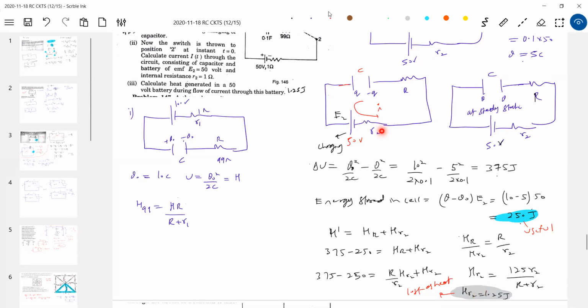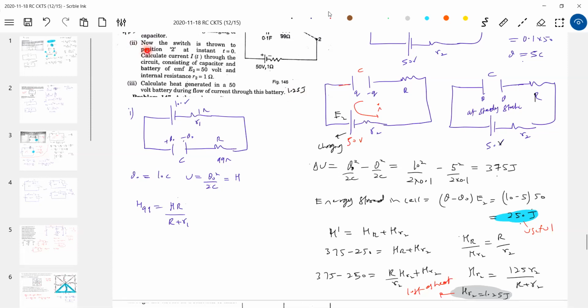So whether the cell is charging or discharging, what will happen? There will be some loss of energy across it. That's what he meant. It is a very beautifully asked question, because maximum students, what happens? They calculate heat generated in the 50 ohm resistor during the flow of current through this battery. They go for integration. You should not use any mathematics.